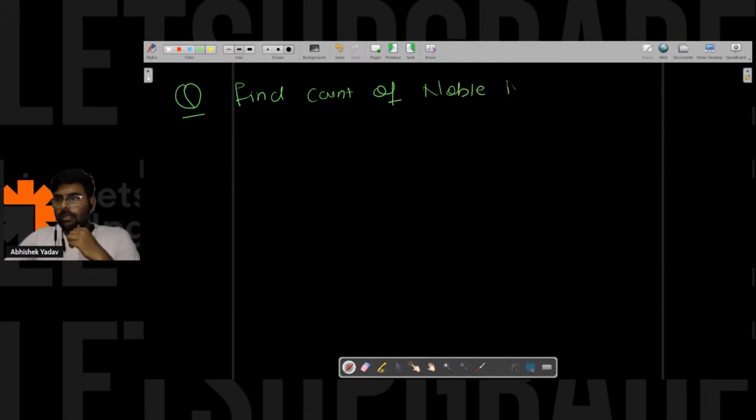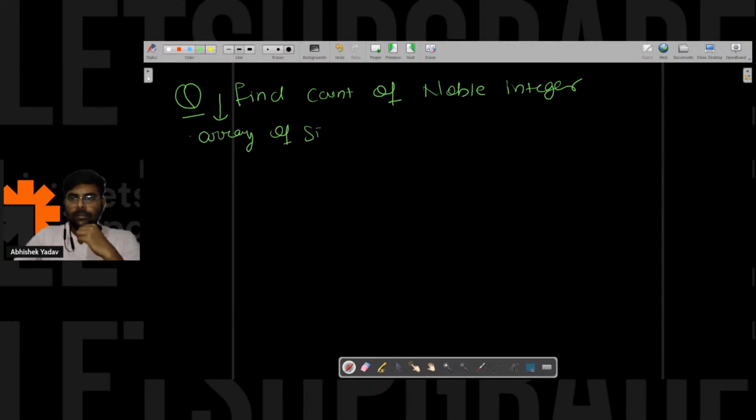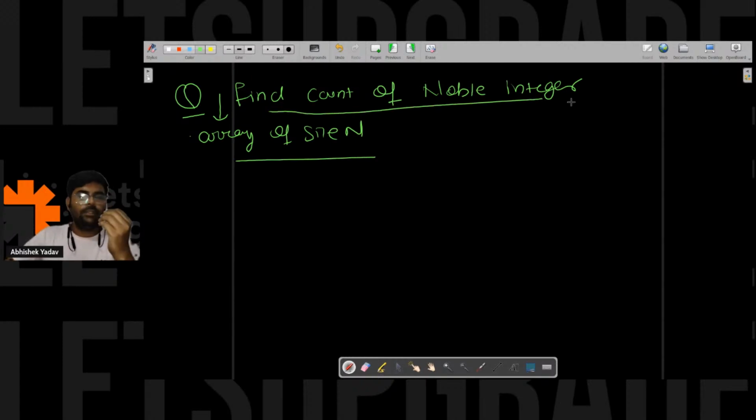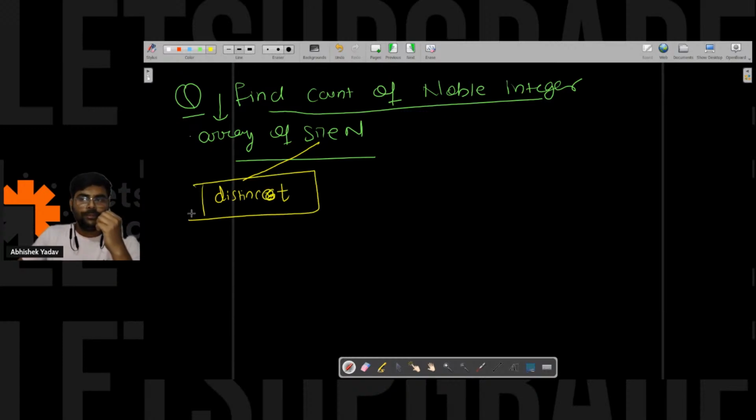Okay, noble integer. So what is given? You have an array of size n, and what you have to find is the count of noble integers. And one more very important point: the elements in the array will be distinct. They are unique. All the elements in the array will be distinct. So what is a noble integer?